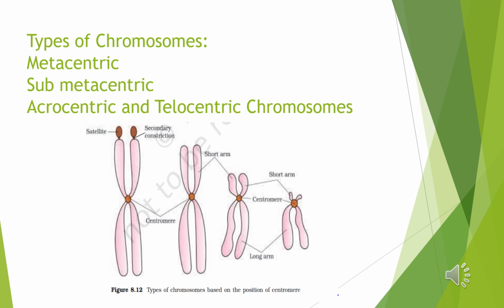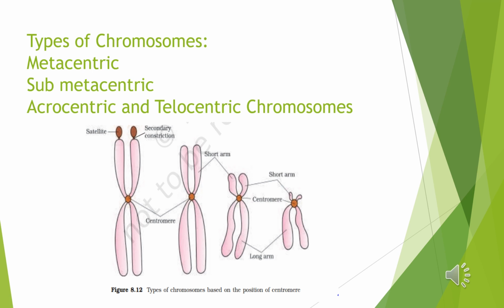And next one is the chromosome in which centromere is near the end and consequently one arm is very short and the other arm very long. It is called acrocentric chromosome. And next one is telocentric. Telocentric chromosome is one in which the centromere is at the tip of the chromosome and the arms are on one side only. So this type of chromosomes are called telocentric chromosomes.